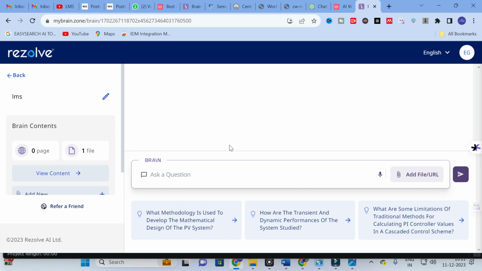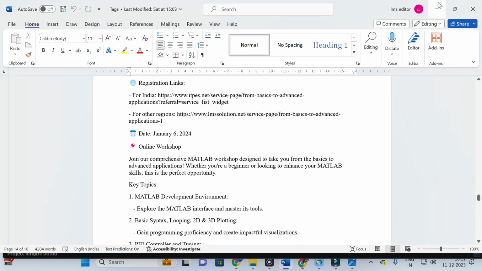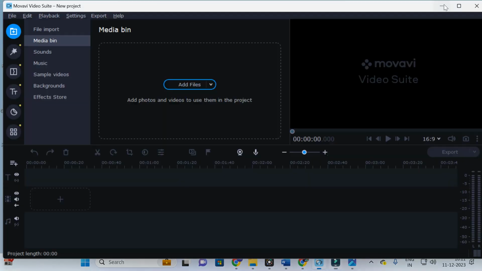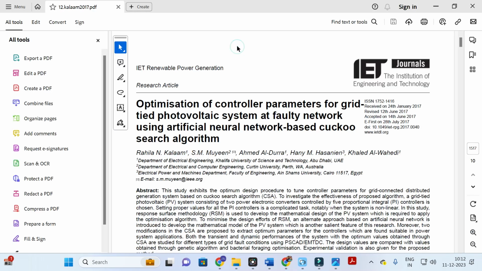So here you can see after uploading your paper, it will suggest possible questions related to the particular paper. Here you can see: what methodology is used to develop the mathematical design of a PV system. So in order to explore that, that is the paper I have uploaded. So this is the paper I have uploaded.